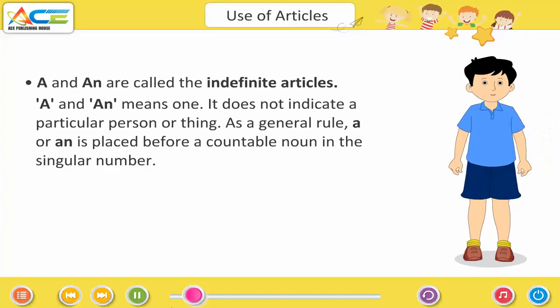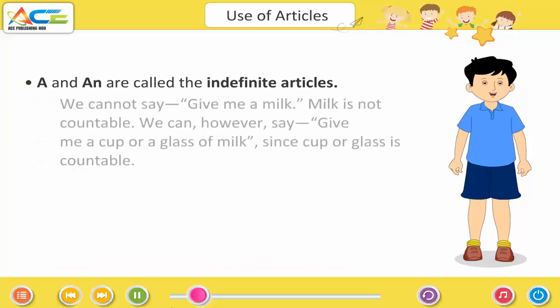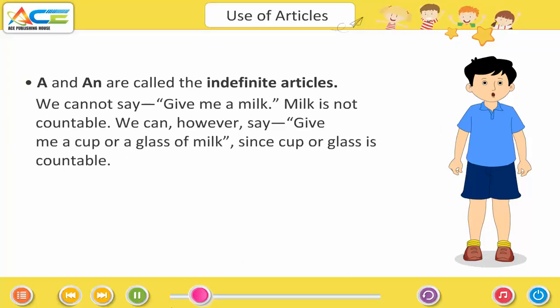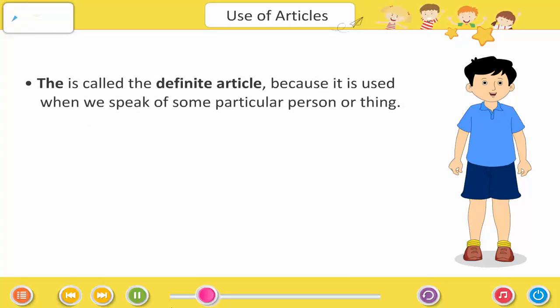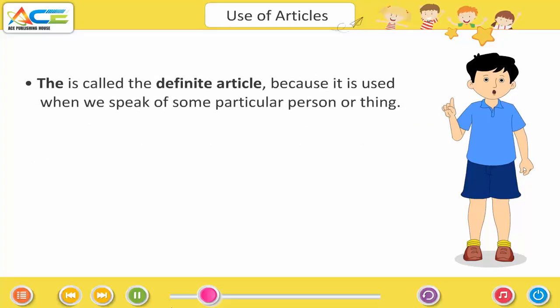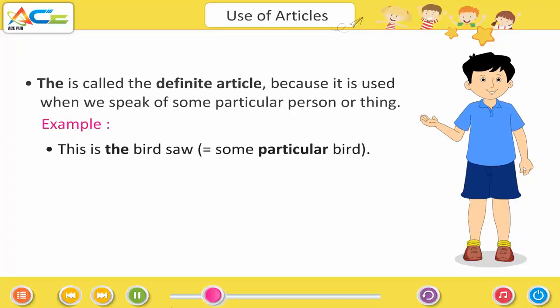As a general rule, a or an is placed before a countable noun in the singular number. We cannot say, give me a milk. Milk is not countable. We can, however, say, give me a cup or a glass of milk, since cup or glass is countable. The is called the definite article because it is used when we speak of some particular person or thing. Example, this is the bird I saw, some particular bird.